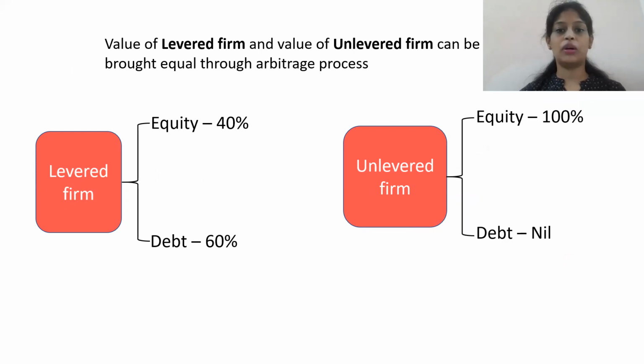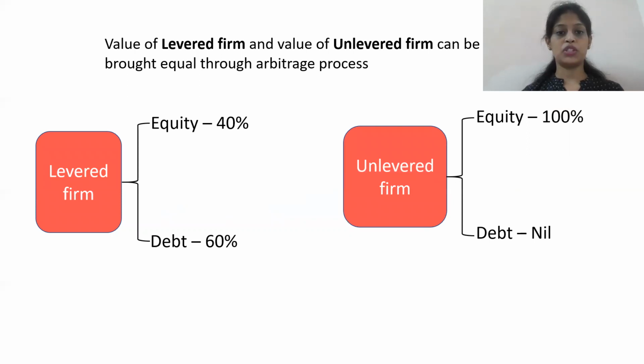Now, what is a levered firm and what is an unlevered firm? A levered firm is one where debt capital is included in the capital structure. When debt is included in your capital structure, that type of firm is called a levered firm. When debt is not included in the capital structure, it is called an unlevered firm. Let us take an example of two firms. One firm has debt capital in its capital structure, and another firm does not have debt in its capital structure. These types of firms are called levered and unlevered firms.